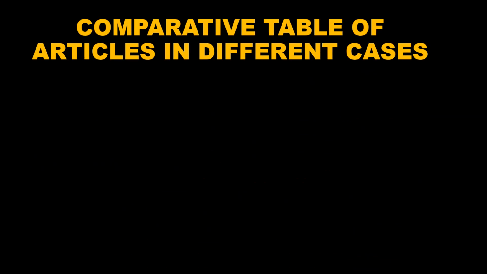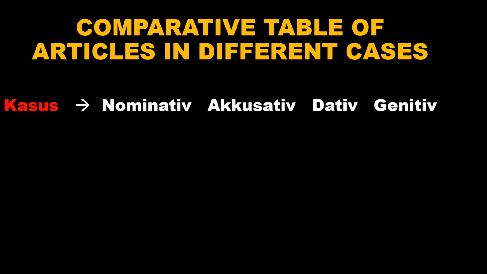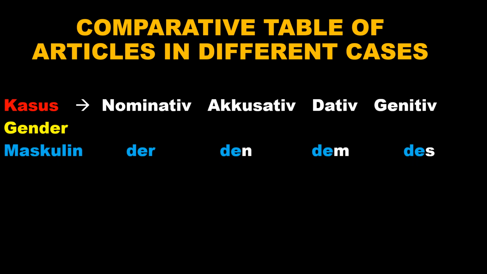Now, this is a very important table. I am giving you a comparative table of articles in different cases at a glance, so that you can compare the different cases in German along with the articles. Here we have nominative, accusative, dative, and genitive. In English we call it nominative, accusative, dative, and genitive. So here we have the articles for masculine. You can see what change is happening here.